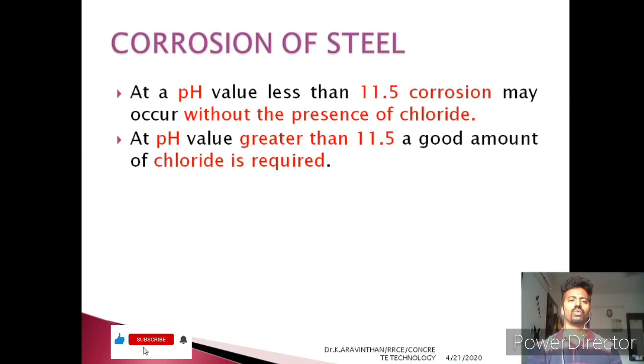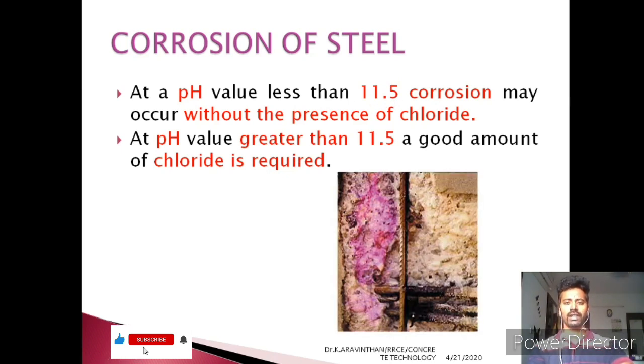Let us come to chloride attack and the corrosion of steel. At the particular range, where the pH value is greater than 11.5, which is alkaline, a good amount of chloride is required. If the pH value is less than 11.5, then even without the presence of chloride from an external agent, the steel gets corroded.